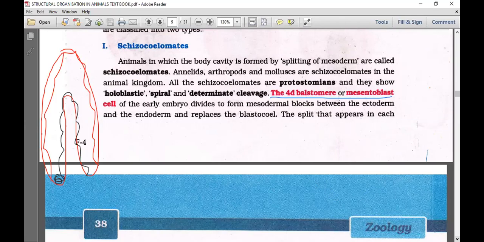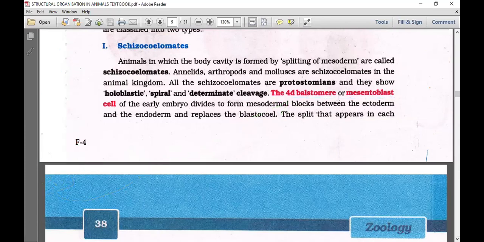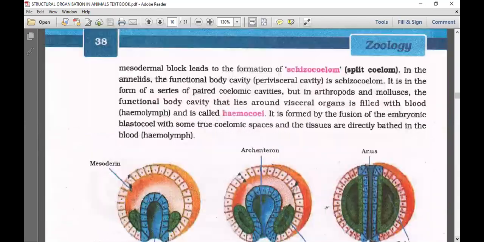And from here, we said the address also. What is the address? At the rim or margin of blastocoel, where ectoderm and endoderm are continuous with each other, mesodermal cells are getting originated. Which mesodermal cell? The 4D blastomere or mesentoblast cell of the early embryo divides to form the mesodermal blocks between the ectoderm and the endoderm and replaces the blastocoel or primary body cavity. The split that appears in each mesodermal block leads to the formation of schizocoelom, split coelom.